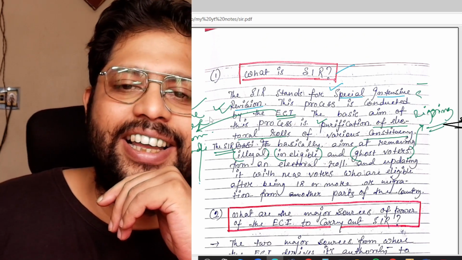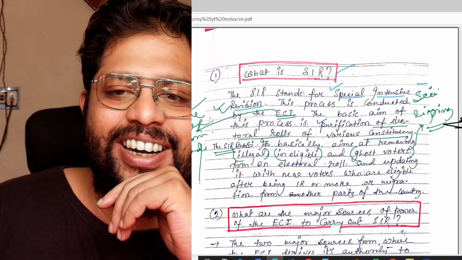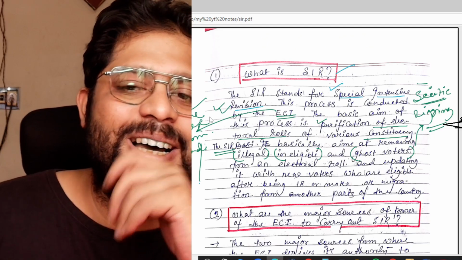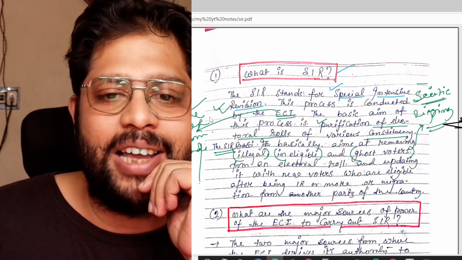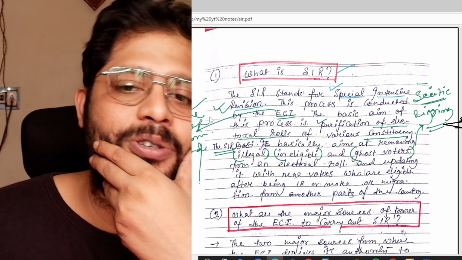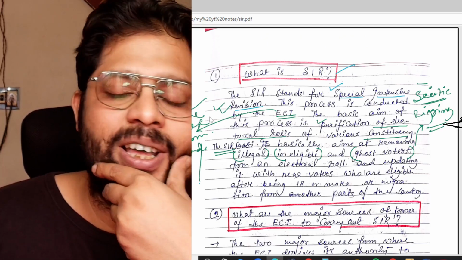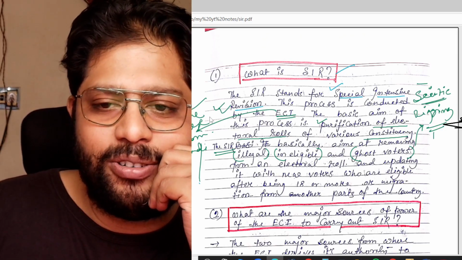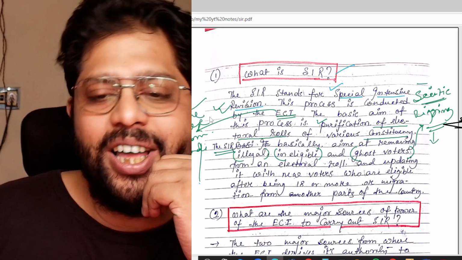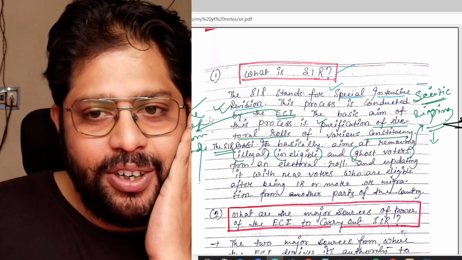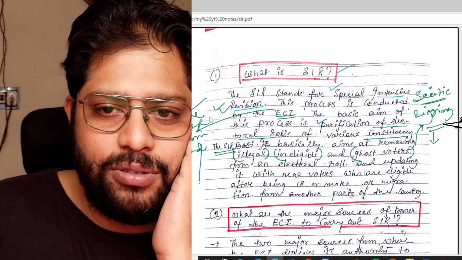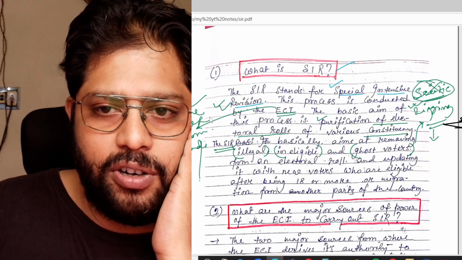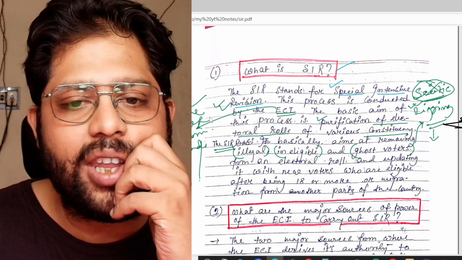Scientific rigging is also a very important term. If you want, you can use it because it was very famous during the period when the CPIM was in power. People used to say that the CPM was very good at scientific rigging. I am not going into that because this is not a politically motivated video. I am just saying that you can use the term rigging as well.